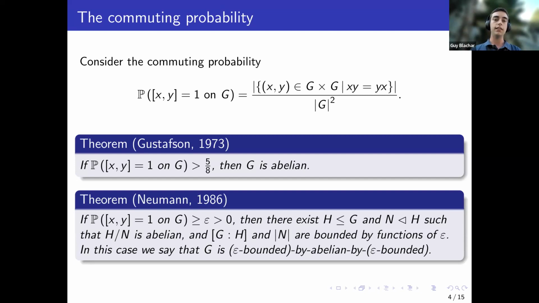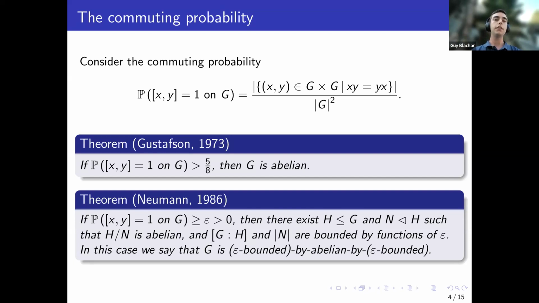And when I say large subgroup H or small N, I mean that the index of H in G and the order of N are both bounded only by functions of epsilon. So regardless of the size of the group, regardless of the number of generators that you need, just a universal expression depending only on epsilon.